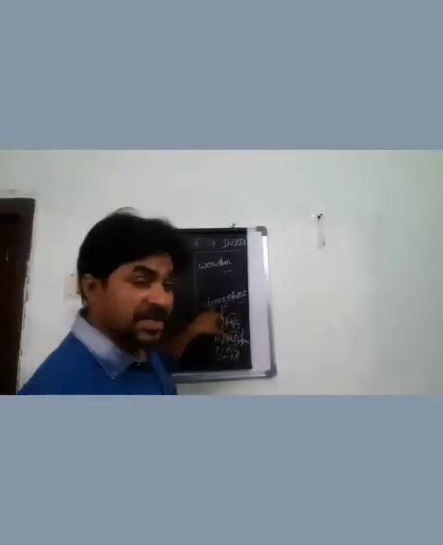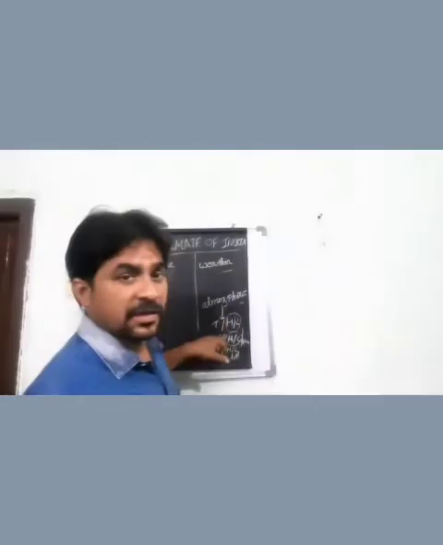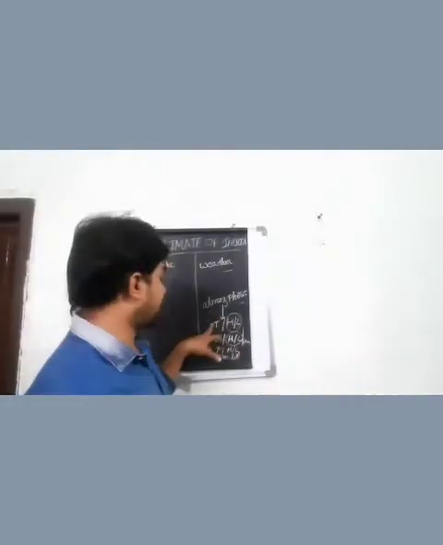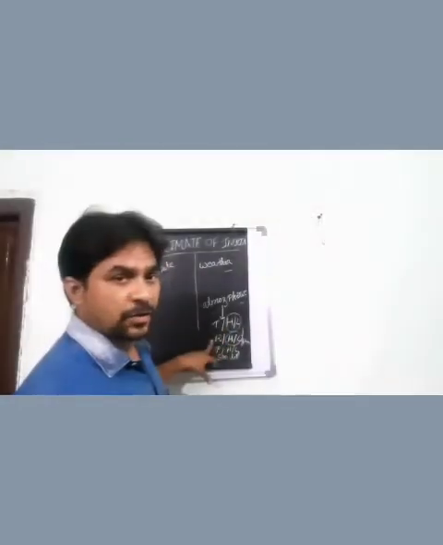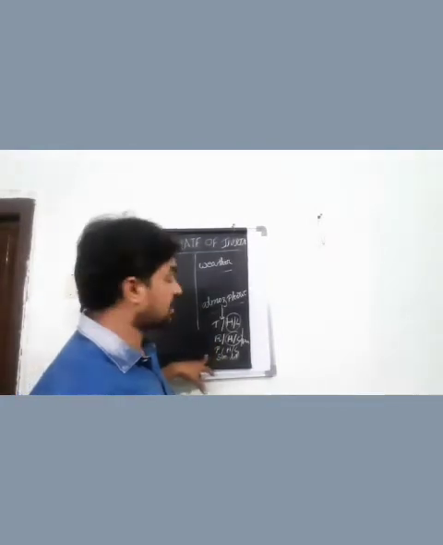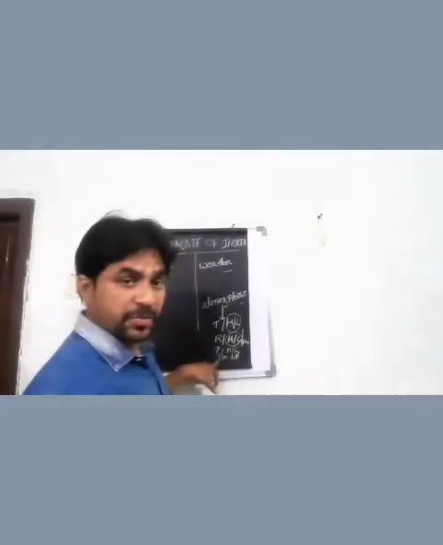These are all the changes which come in the atmosphere only. So atmospheric changes mean high or low temperature, high or low rainfall, high or low sunlight, high or low humidity.